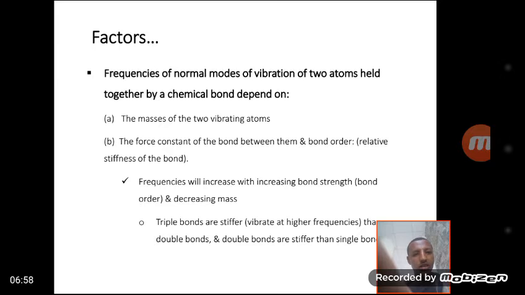Triple bonds are stiffer, or vibrate at higher frequency, than double bonds, and double bonds are stiffer than single bonds. As a result, triple bonds have a higher frequency than double bonds, and double bonds have a higher frequency than single bonds.